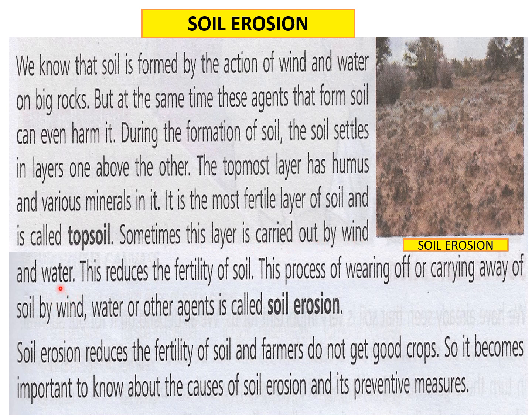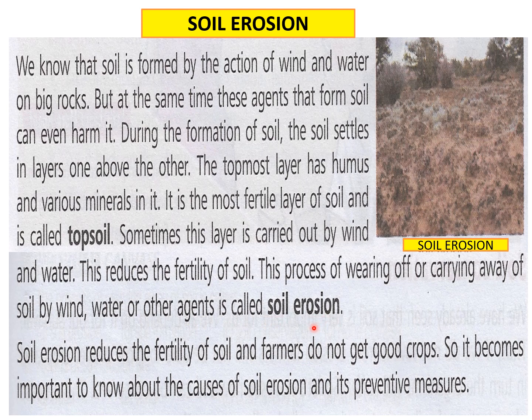When the wind blows very fast, it takes the soil with it and the topmost layer is lost. This reduces the fertility of soil. This process of wearing off or carrying away of soil by wind, water or other agents is called soil erosion.